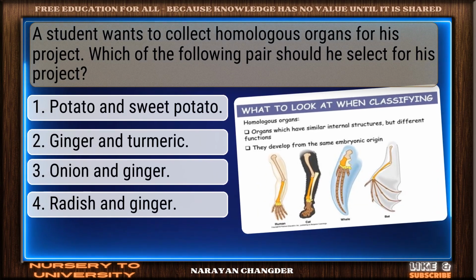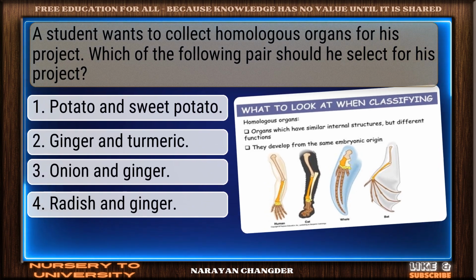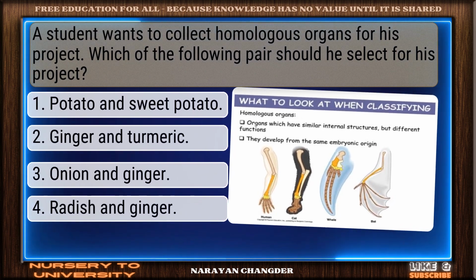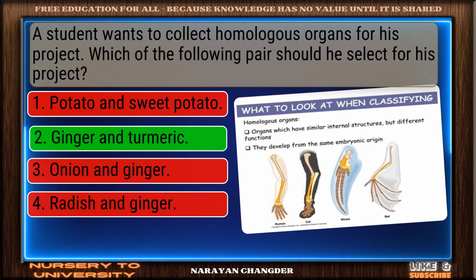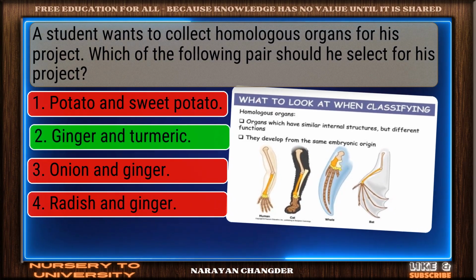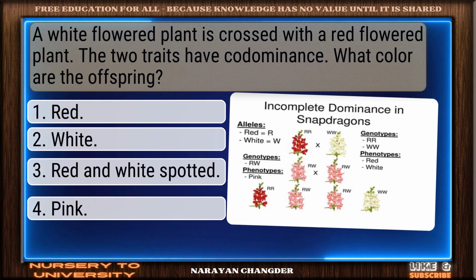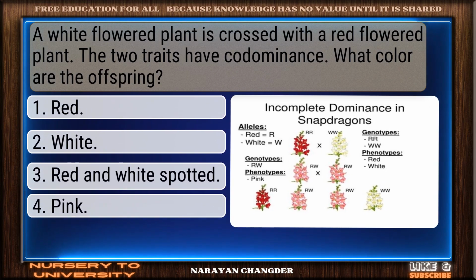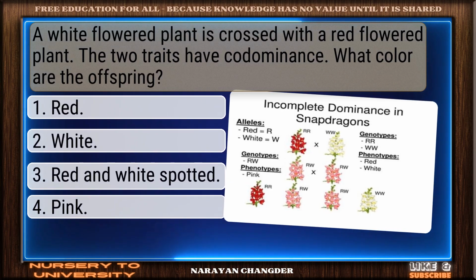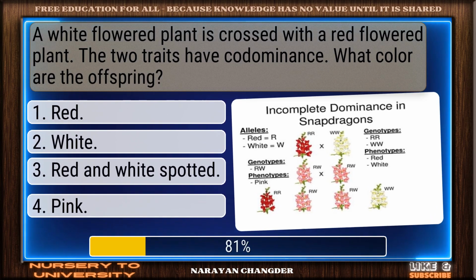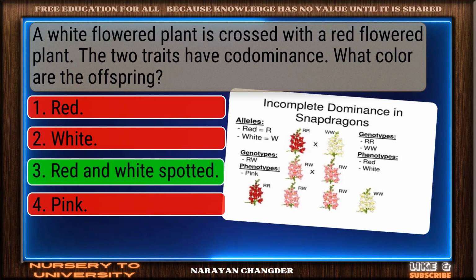A student wants to collect homologous organs for his project. Which of the following pair should he select for his project? You chose ginger and turmeric. Correct. A white-flowered plant is crossed with a red-flowered plant. The two traits have codominance. What color are the offspring? Right choice. Red and white spotted is best.